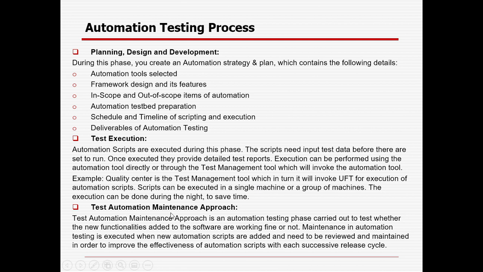Then the test automation maintenance approach. I have already told you multiple times, this is the major thing. In case we are not maintaining our scripts, there is no point in automating. Otherwise, in real time, you will not be able to get the ROI.